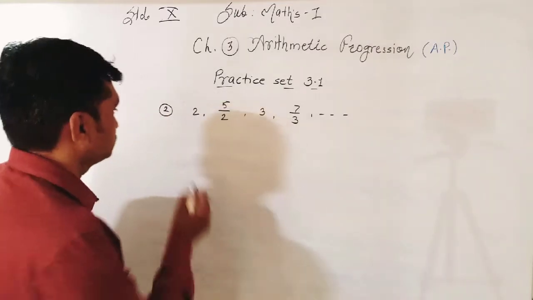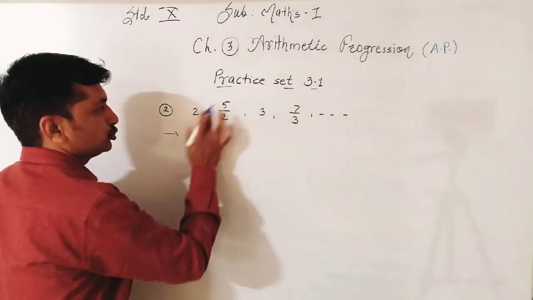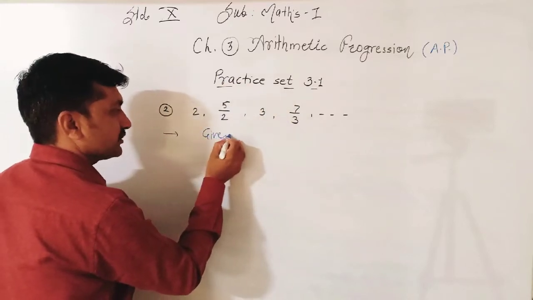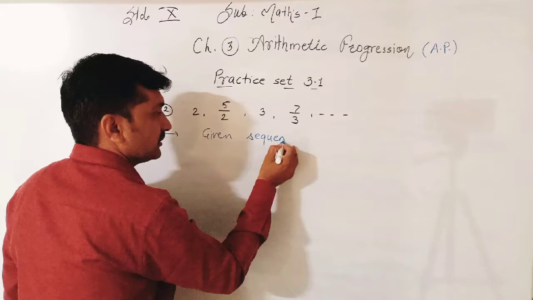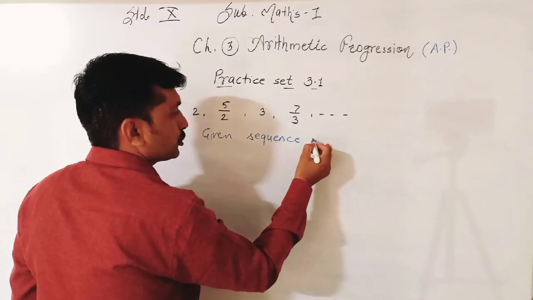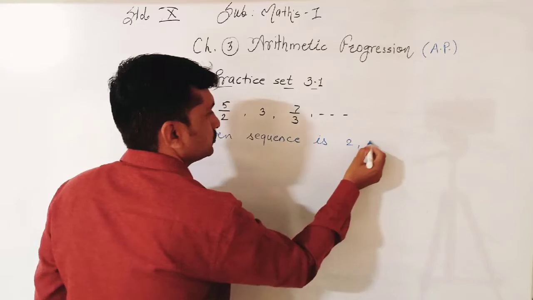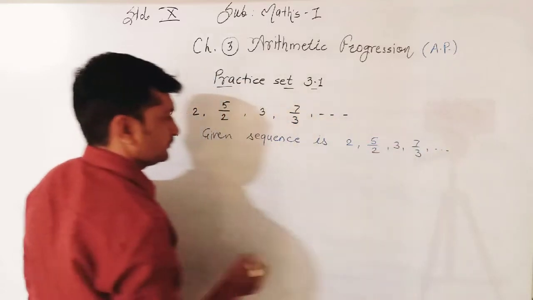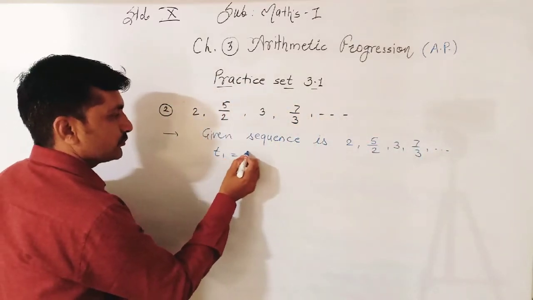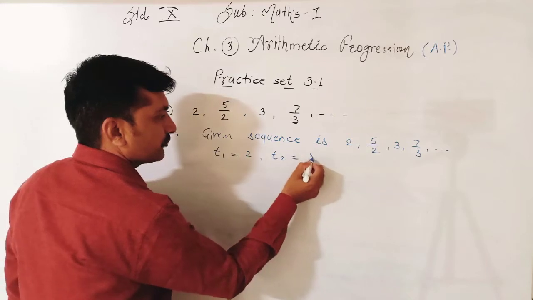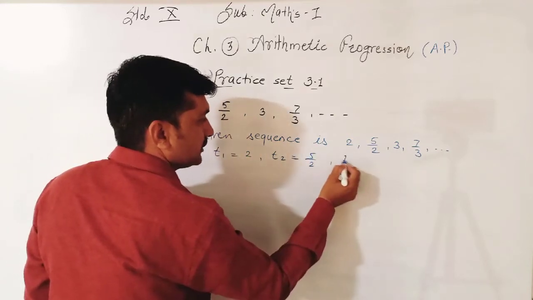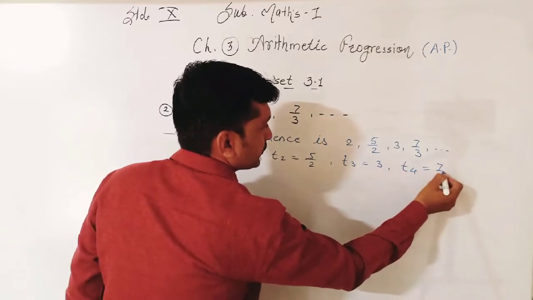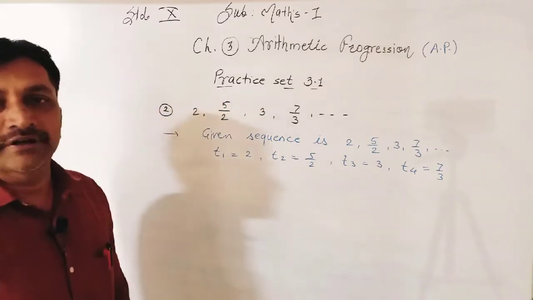Example number 2. 2, 5 upon 2, 3, 7 upon 3. This is the sequence. Therefore, first write the given sequence. We are finding whether it is an AP or not. Given sequence is 2, 5 upon 2, 3, 7 upon 3, and so on. Then write all terms. T1 is equal to 2, second term T2 is 5 upon 2, third term T3 is 3 itself, fourth term T4 is 7 upon 3. Okay? Now we have to find the common difference.